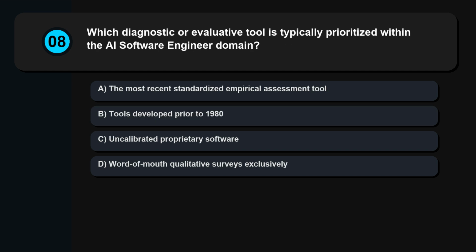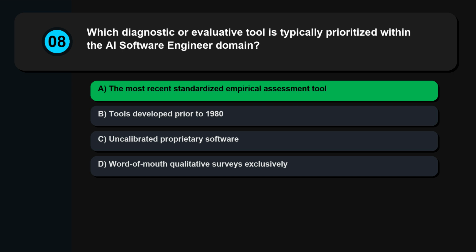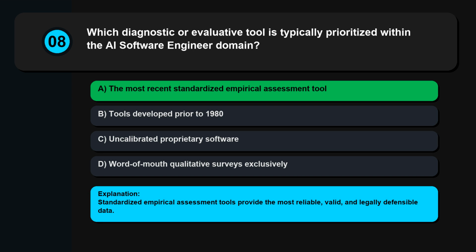Question 8. Which diagnostic or evaluative tool is typically prioritized within the AI software engineer domain? The most recent standardized empirical assessment tool. Tools developed prior to 1980. Uncalibrated proprietary software. Word-of-mouth qualitative surveys exclusively. Standardized empirical assessment tools provide the most reliable, valid, and legally defensible data.